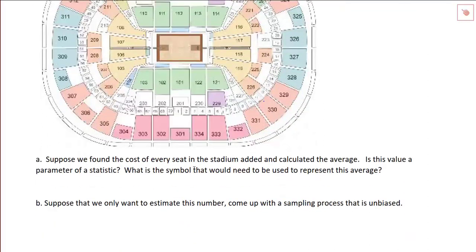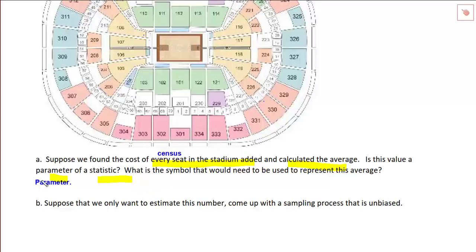Suppose we found the cost of every seat in the stadium, let's say for a particular game, and calculated the average. Is this value a parameter or statistic? So again, we took every seat, so this is what we just did, was do a census. And because we did a census, this is going to be a parameter. Okay, and we've already done this in the past, but what is the symbol used to represent it? This is kind of like a little reminder of where we've been.